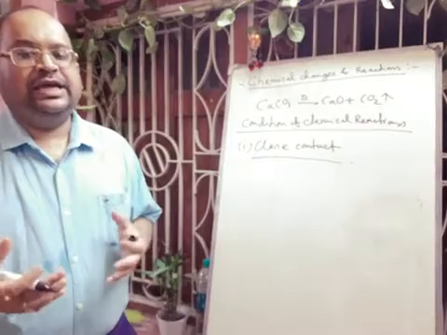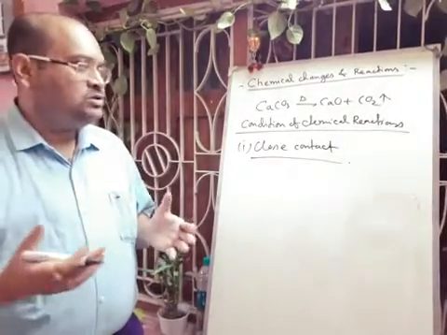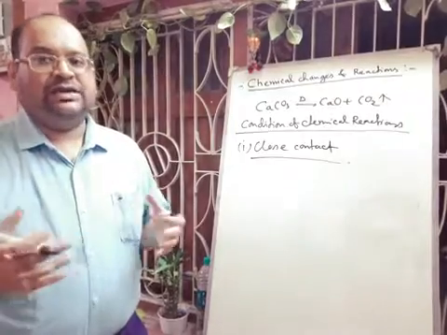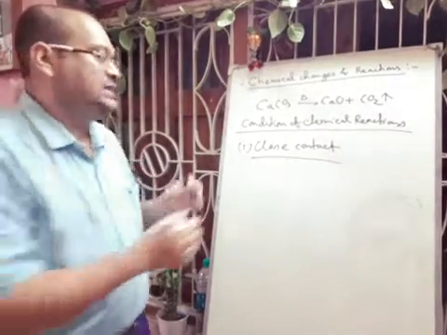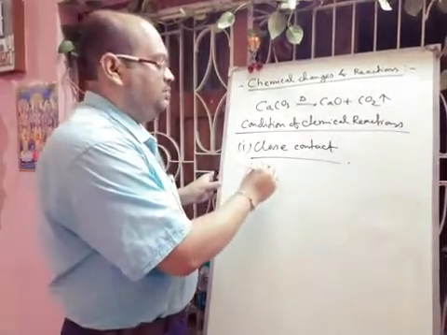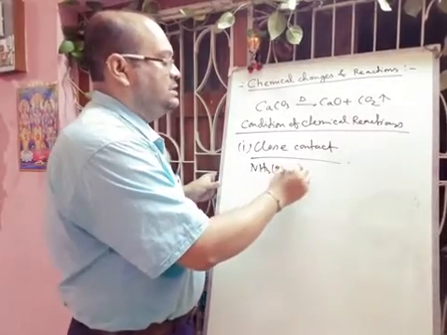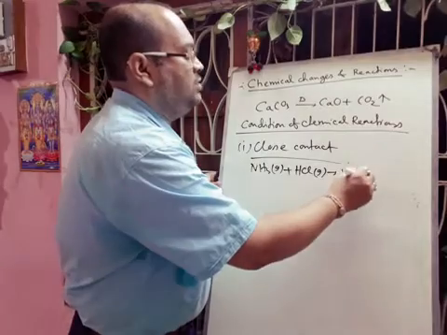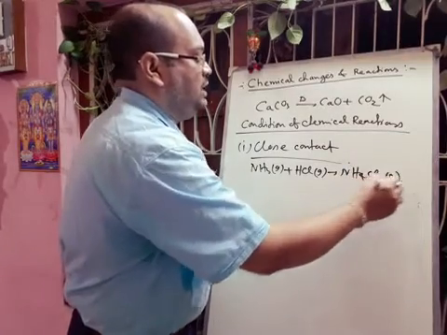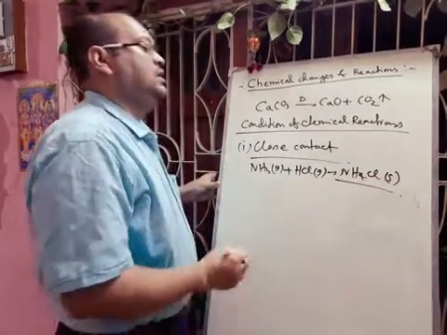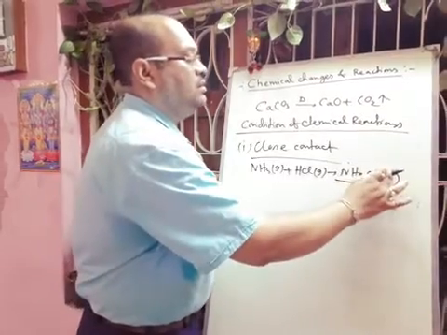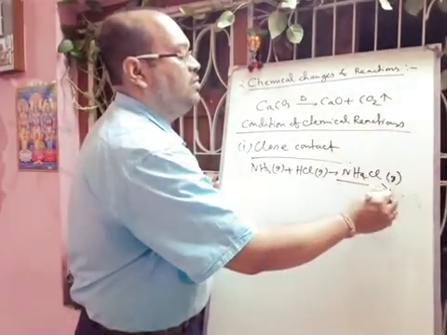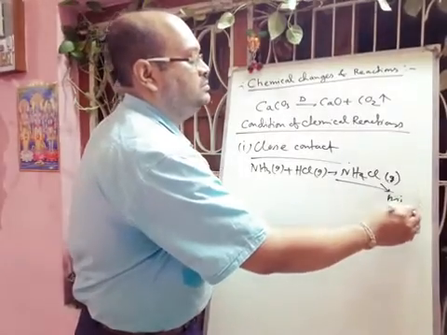So this is a close contact type of reaction where contact is required for the chemical reaction to occur. So whatever I am telling, ammonia gas is reacting with HCl gas and forming dense white fume of ammonium chloride. Okay. Or first it will form that gas and slowly it will form solid ammonium chloride.